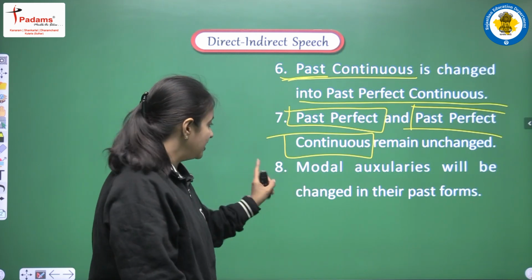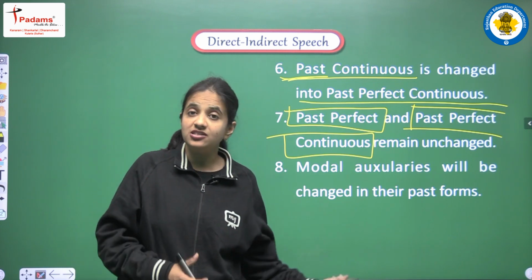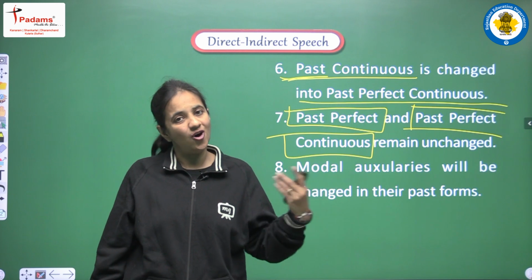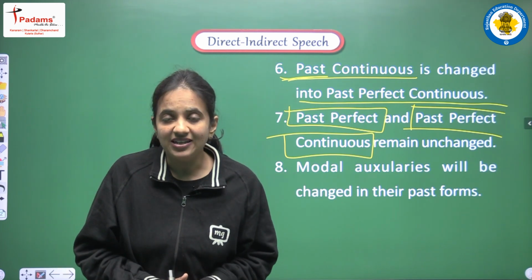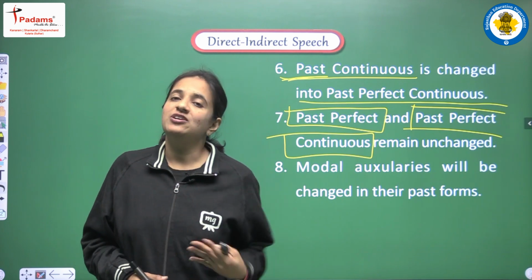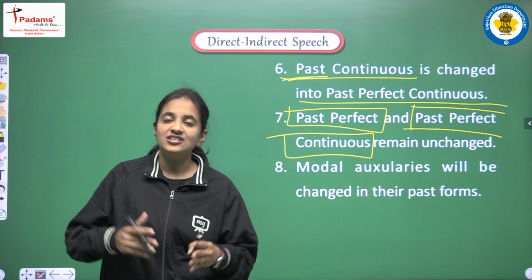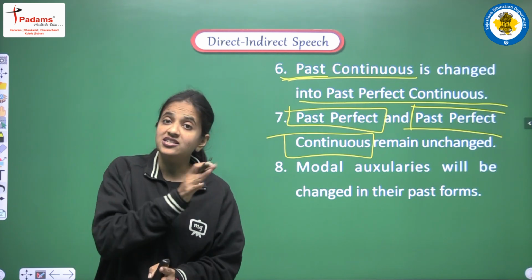Okay. Next is modal auxiliaries will be changed into their past forms. So yes, हमने modal topic भी बहुत डिटेल में किया है. We all know that we are having certain modal auxiliaries. So if we are having a sentence in direct speech in which we are having any modal, then when we are converting that sentence into indirect, we have to convert the modal into the past form.